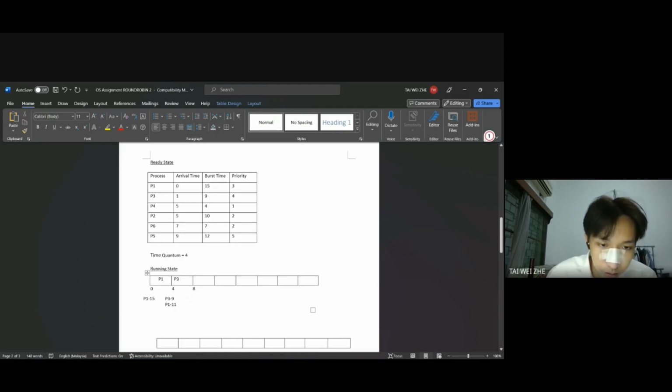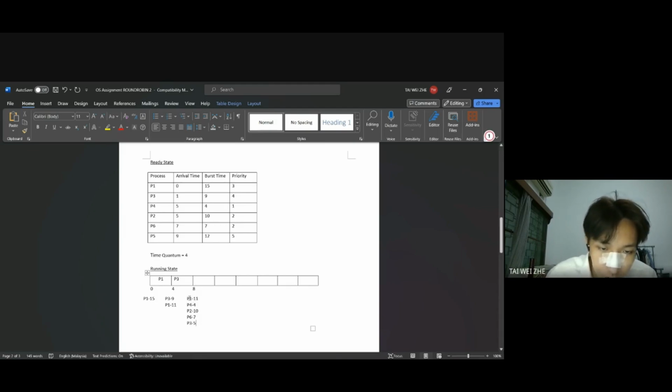After that, we put P1 above, P1 11. After that, we put 5. We put P4, P2, and P6 because from 4 to 8 they have arrived: P4, 4, P2, 10, and the last is P6, 7. Okay, after that, P3 needs to minus 4. So P3, 9 minus 4 is 5.